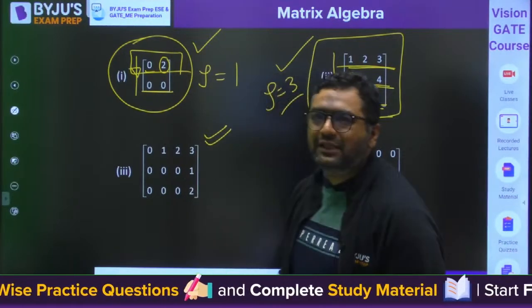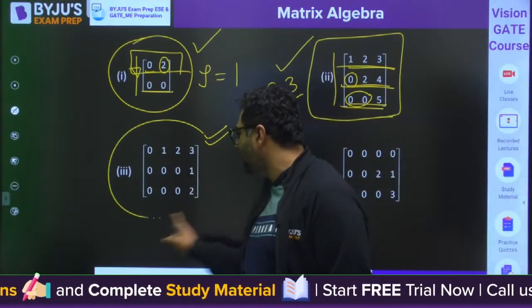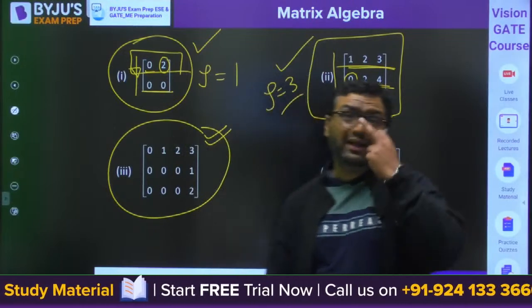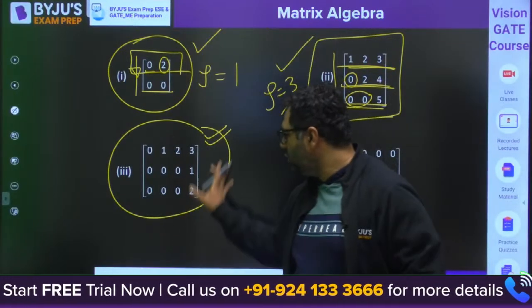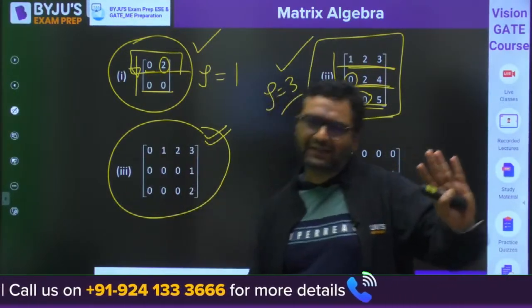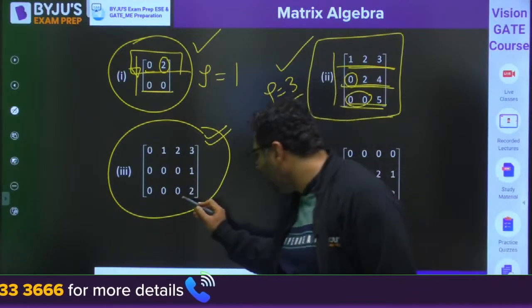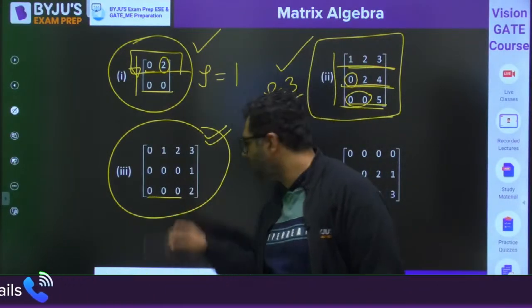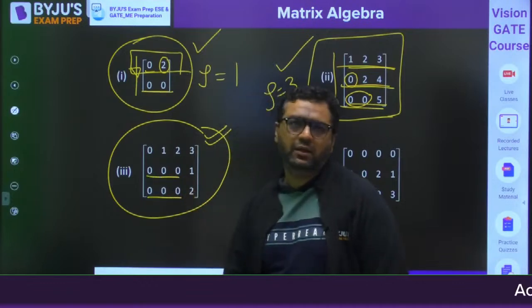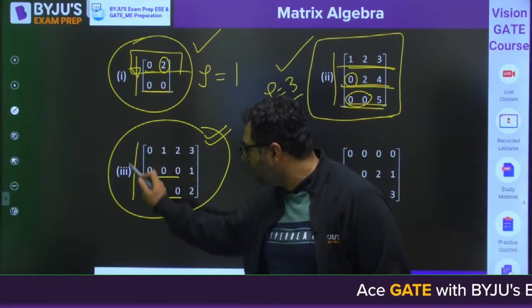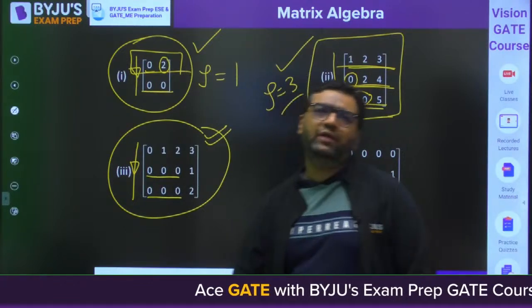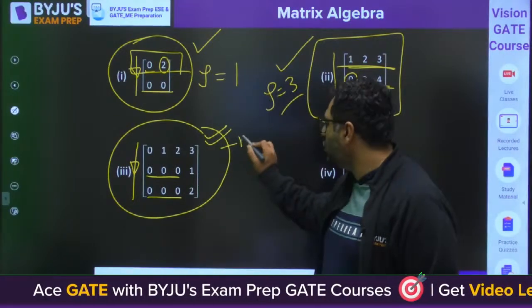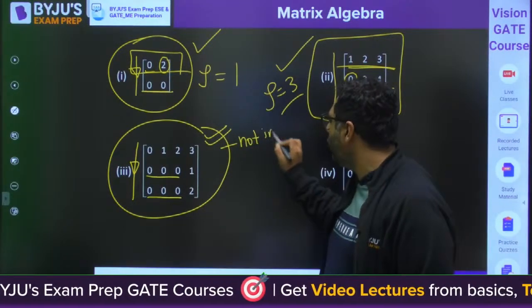Fine. If you see this, this is not in row echelon form. Why? Because my dear, first of all, there is no row with all 0. That's fine. That can be the case. But if you see here, the number of zeros are 3. Here the number of zeros are 3. So the number of zeros are not increasing as we are going from top to bottom. So it is not in row echelon form.